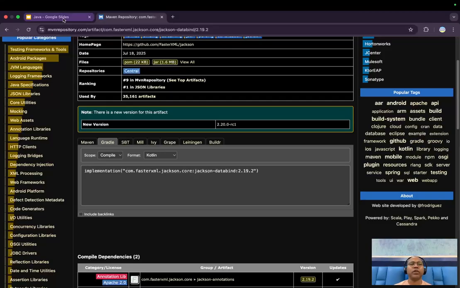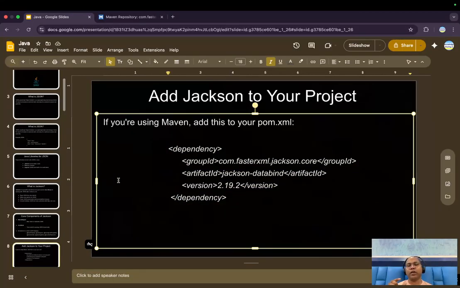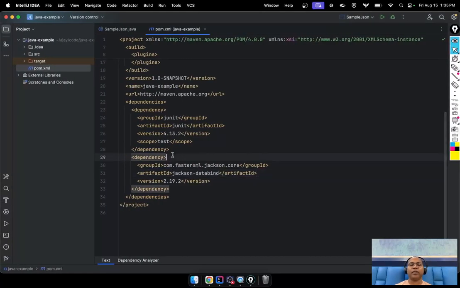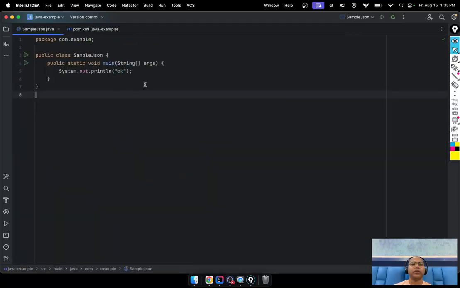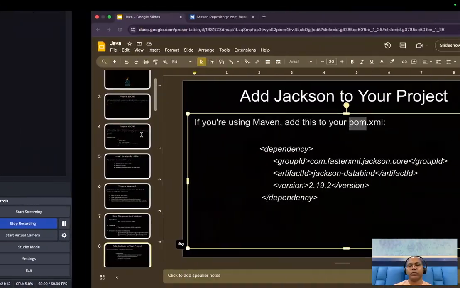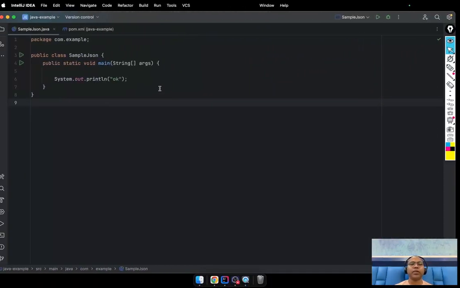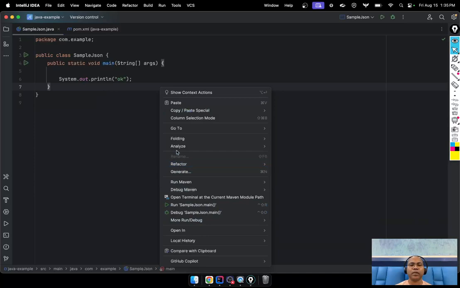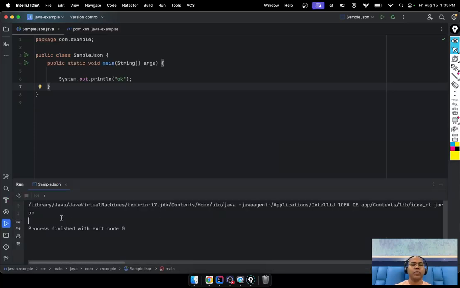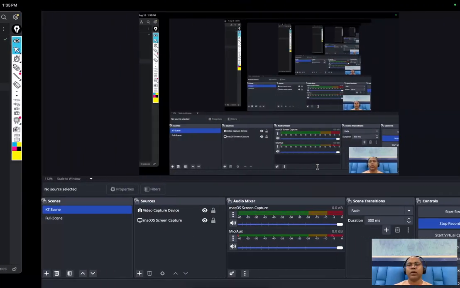So there is only one dependency that you are going to add in your pom.xml file. I added this dependency in my pom.xml file. That is one thing done. Okay, so now let's check that my application is running. Let's run a simple hello world application. It is working.